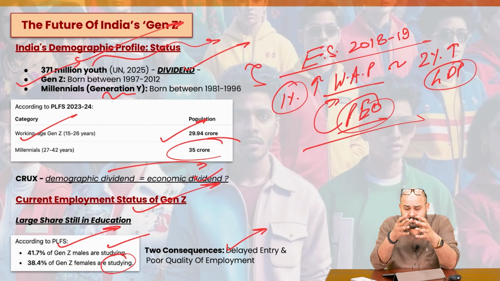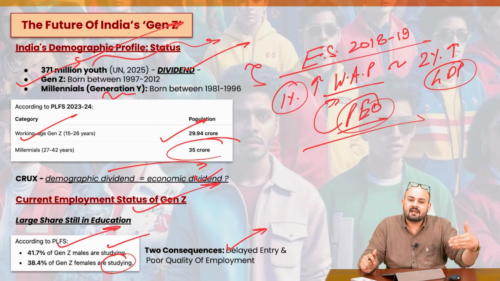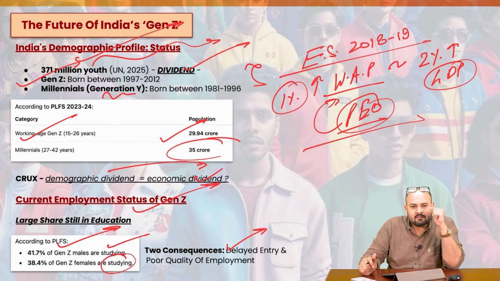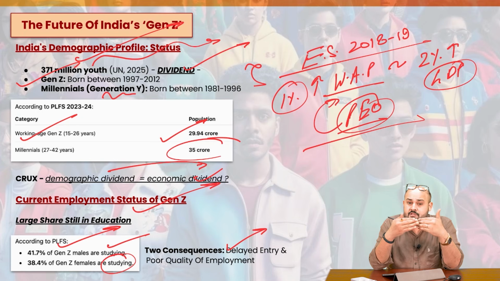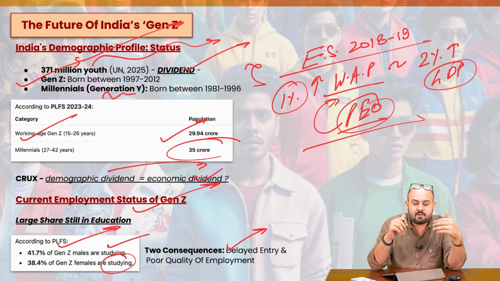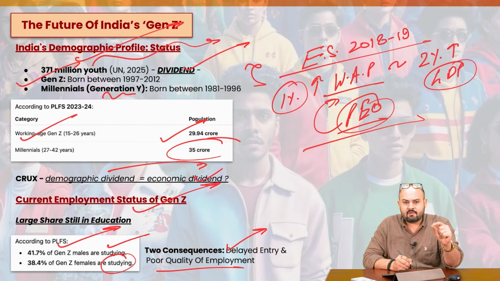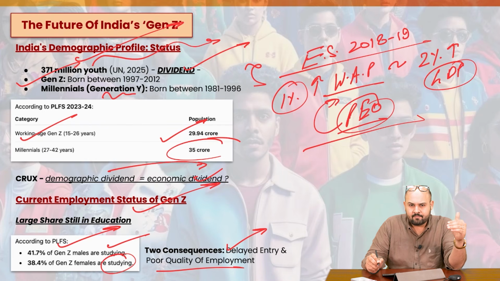It would deprive the labor market of enough people, because people are giving preference to studying more, whatever the reason. Second, even after completing graduation or post-graduation, or sometimes even PhDs, people are not getting good employment opportunities. They still join menial tasks, works which are not suited to their educational qualification. So this is the second point: poor quality of employment even after going for multiple courses, the graduation, the post-graduation, or even sometimes the PhD.